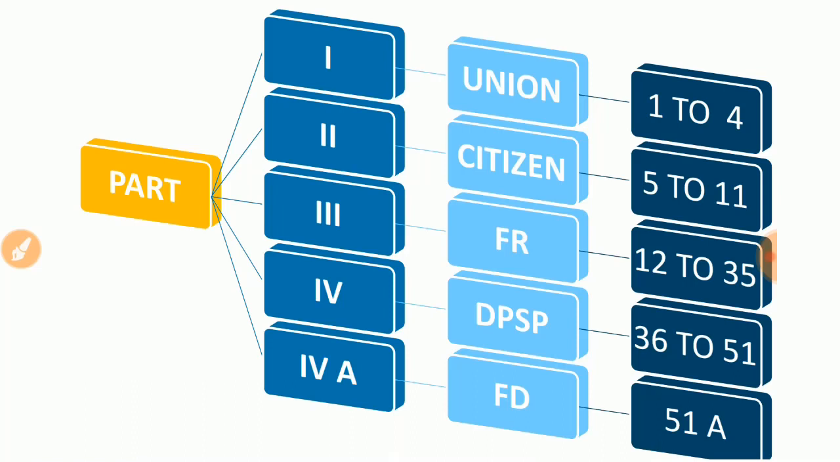As we know that 51A was later added, it was not part of the Constitution initially. So that is fundamental duties in part 4A. So how many topics are we discussing today? Part 1 to part 4A. It's very important, don't forget. So let's start with part 1. As I already mentioned, it is talking about union and its territory. So part 1 is union and its territory, article 1 to 4.